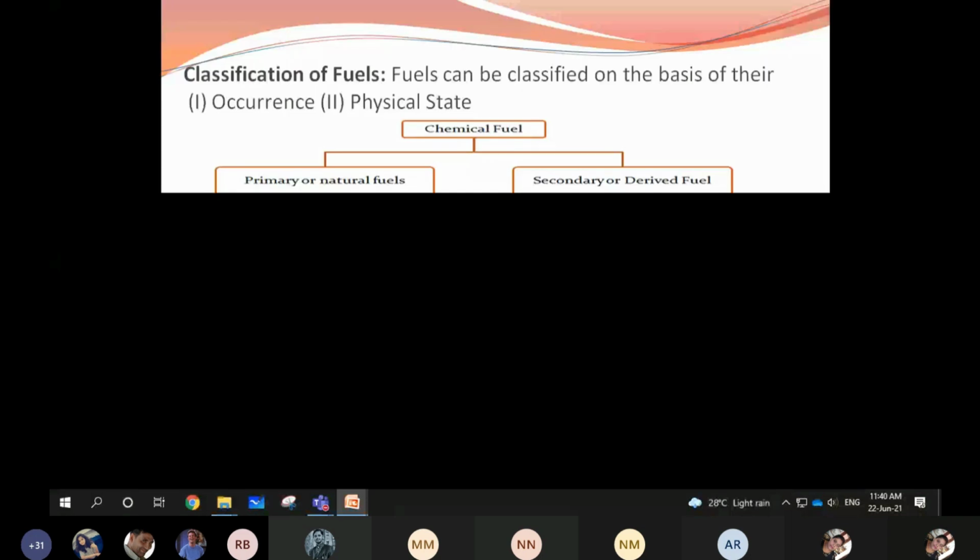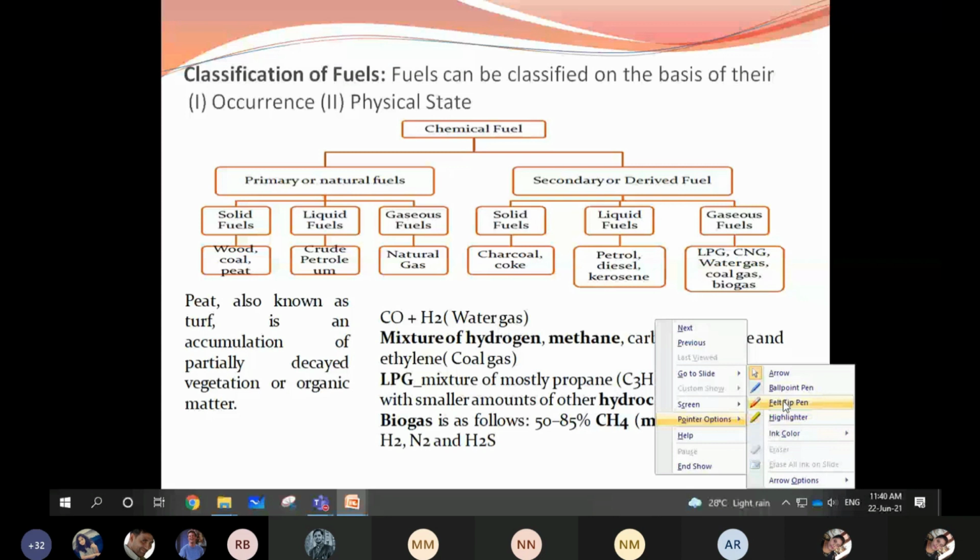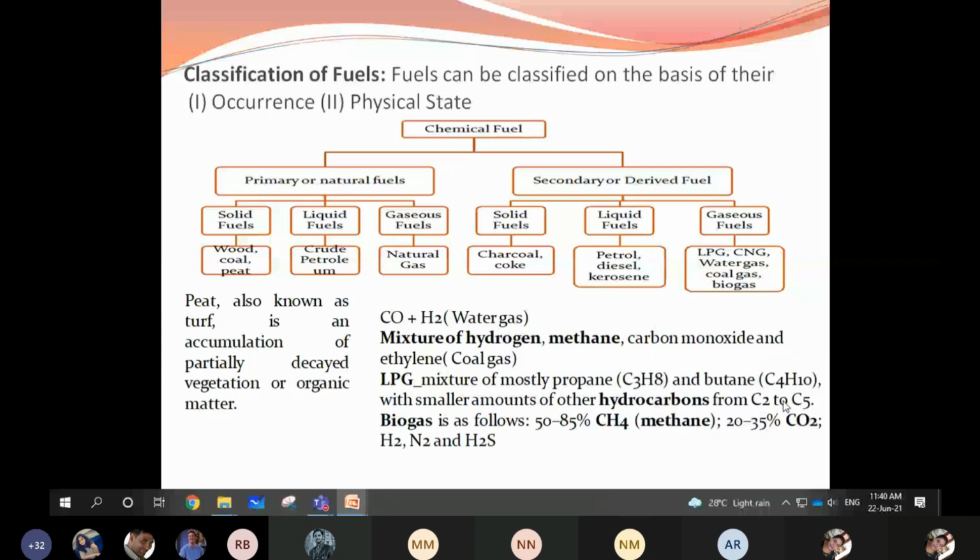Really, is that feasible? What is this next slide? I can change the slide. Is that visible to you? No, ma'am. Yes. Now it is. The classification of fuel is there. See now? No, ma'am.